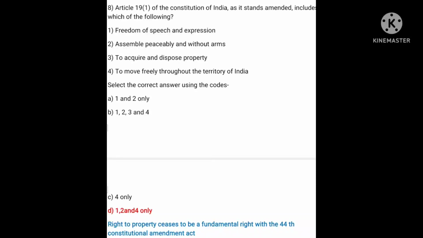Article 19 of the Constitution of India, as it stands amended, includes which of the following? First, freedom of speech and expression. Second, to assemble peaceably and without arms. Third, to acquire and dispose of property. Fourth, to move freely throughout the territory of India. Select the correct answer using the code. So the answer is D, first, second and fourth statements, because by the 44th Constitutional Amendment Act, the right to acquire and dispose of property ceased to be a fundamental right.